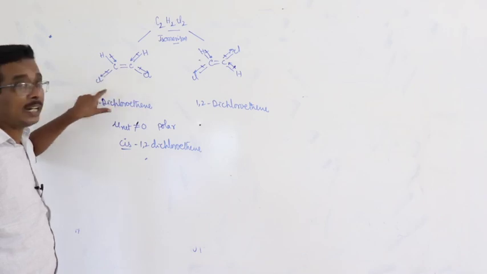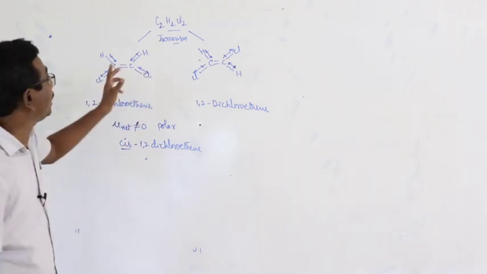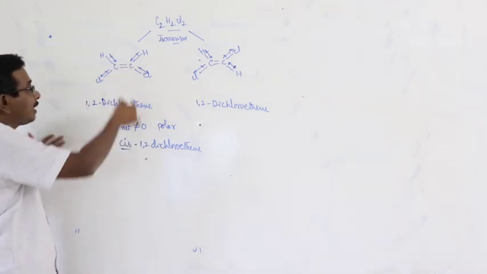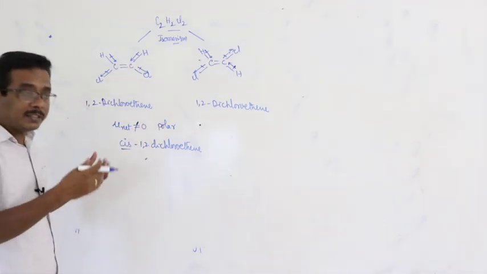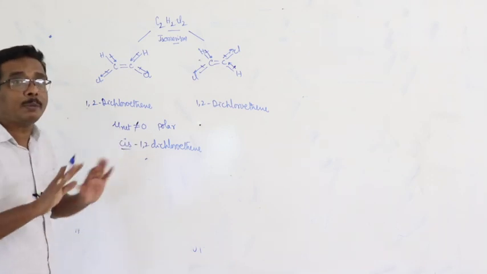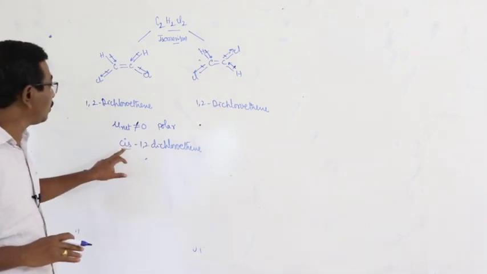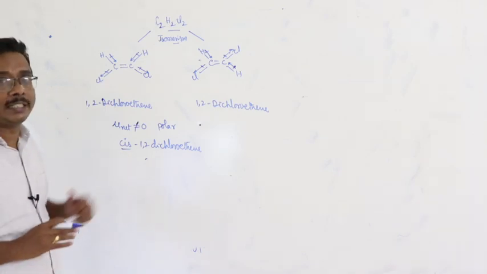Here the two chlorine atoms are present on the same side of the C double bond C. Got my point? As a result, the bond moments are in the same direction, therefore the net dipole moment is not equal to 0. So that is polar, and the molecule is known as cis 1,2-dichloroethene.